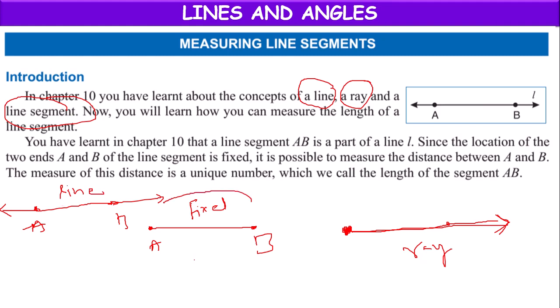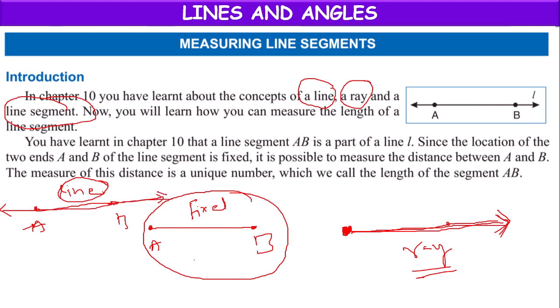Here only the measurement of a line segment is fixed because it has two endpoints. The measurement of a ray is not fixed because it has one endpoint and can be extended in one direction, whereas a line can be extended in both directions. Its measurement is not fixed.